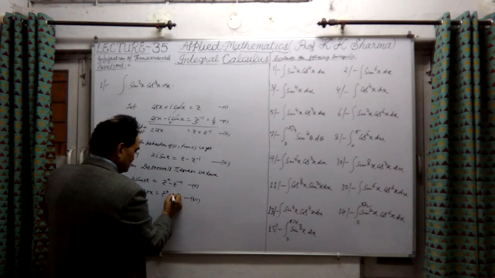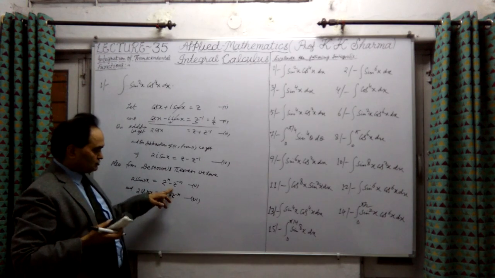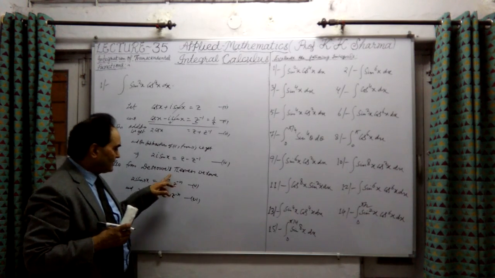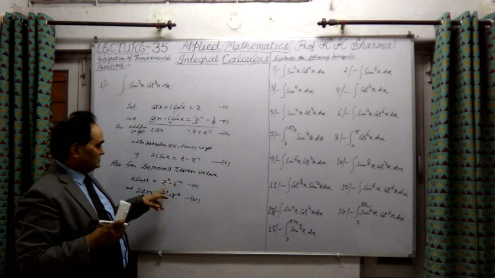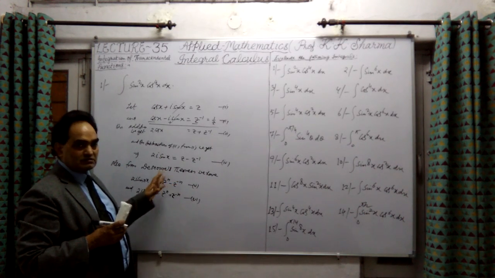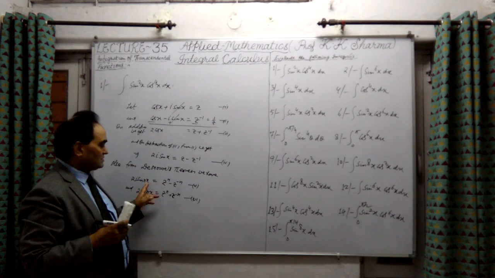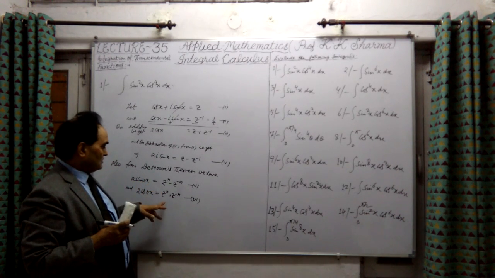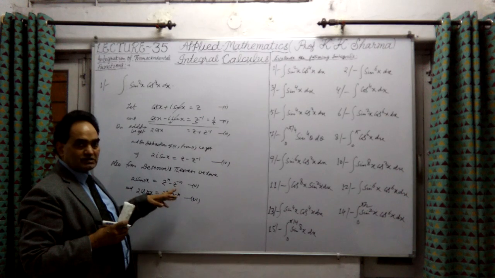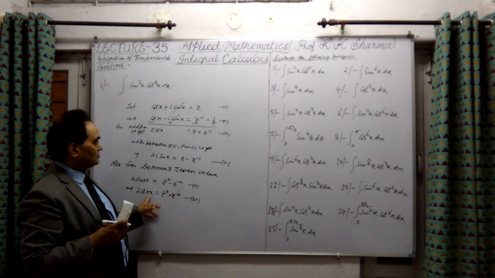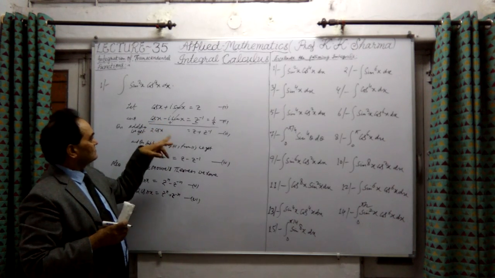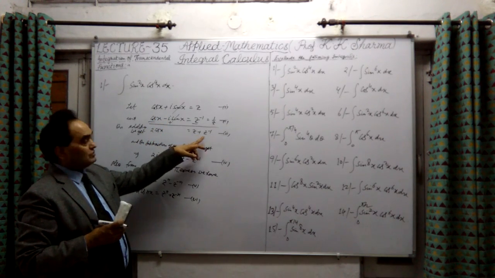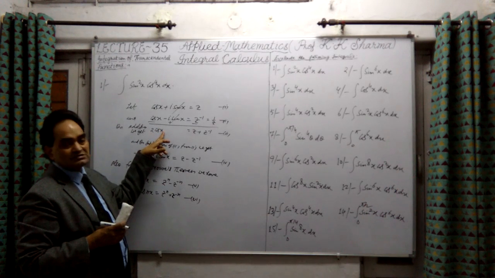That means if this kind of situation comes up, we will directly convert it: if there is a minus sign in between, z raised to power n minus z raised to power minus n, it will be equal to twice i sin nx. And if it is z raised to power n plus z raised to power minus n, it will be 2 cos nx. With only one time, 2 cos x equals z plus 1 upon z.